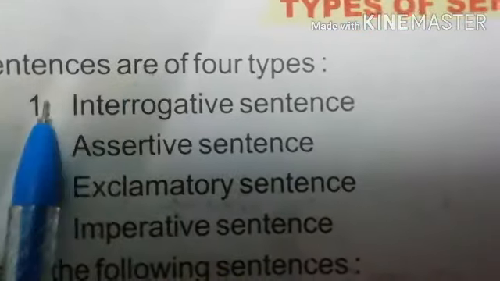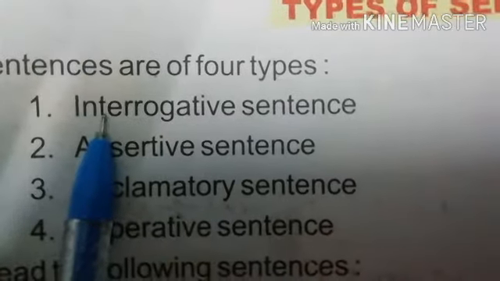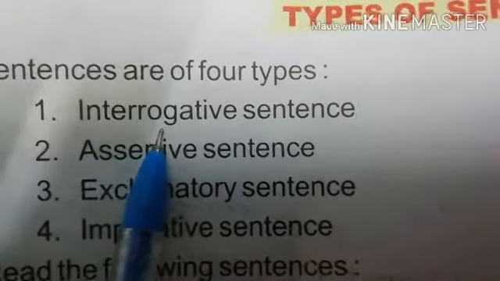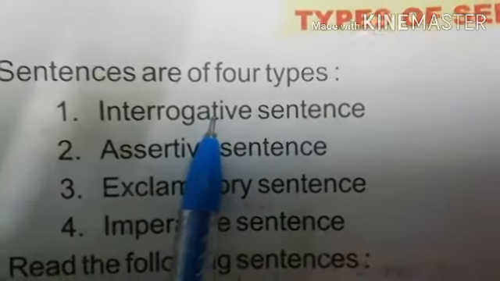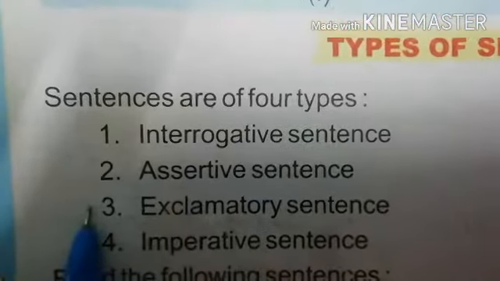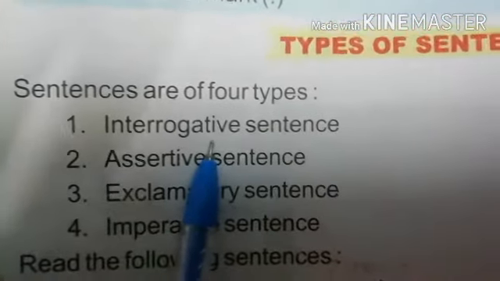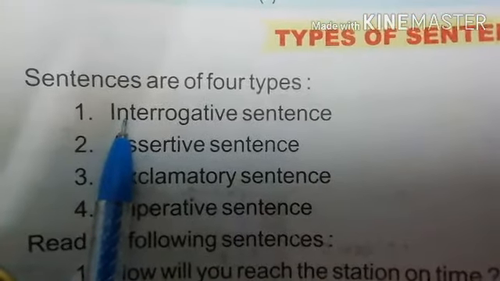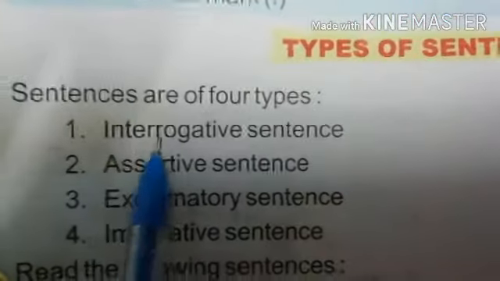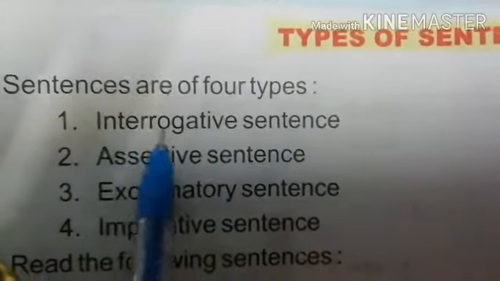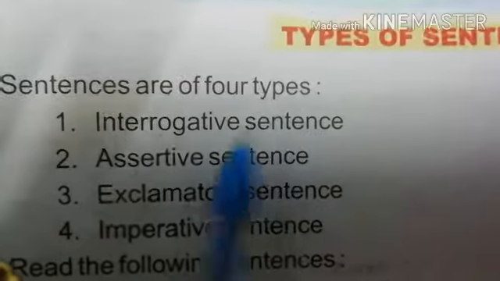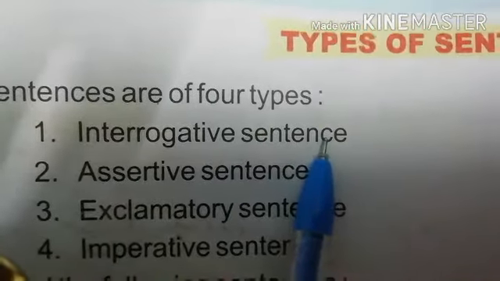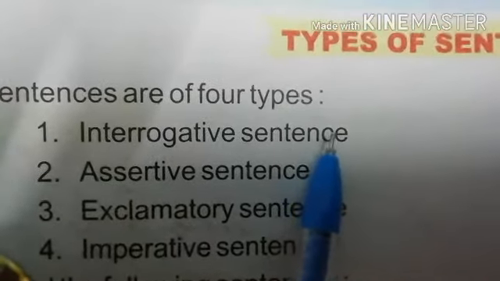Clear? Interrogative sentence means a sentence that asks a question. For example, how will you reach the station on time? Question mark. What is your name? Where do you live? So this kind of sentence comes under interrogative sentences, because these sentences ask a question and end with a question mark.